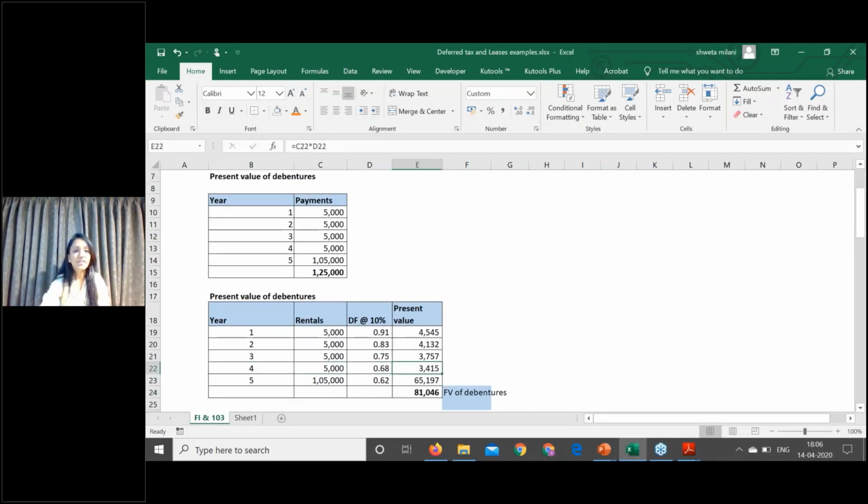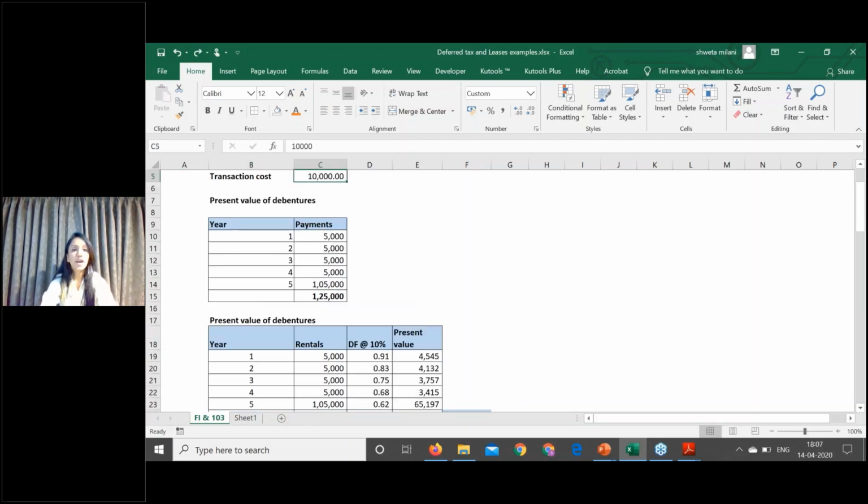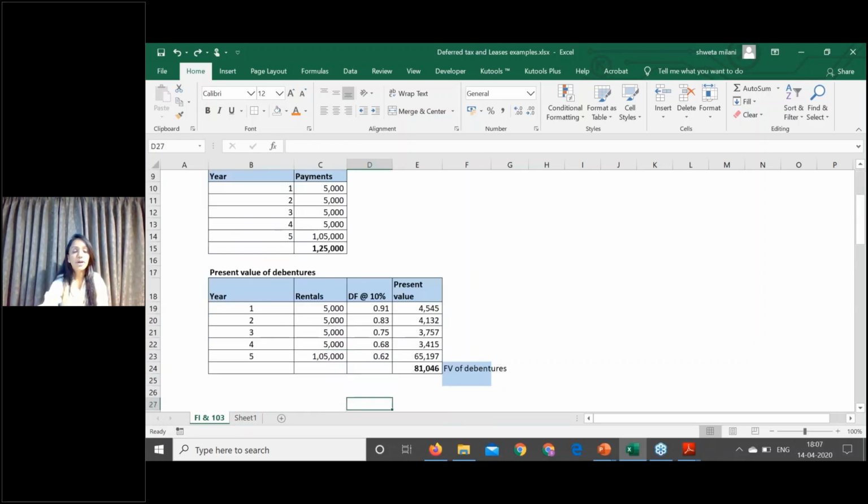In the present case, the interest will be debited to your profit and loss at the fair market rate of interest. So even though the borrowings were at 5%, in spite of that, the interest will be debited to your statement of profit and loss at the fair market rate of interest, which will be the finance cost for the company.